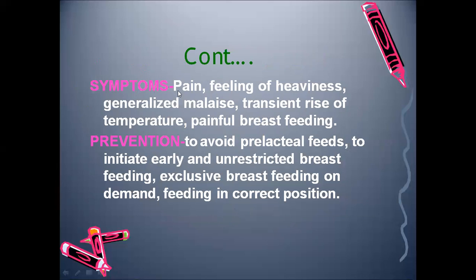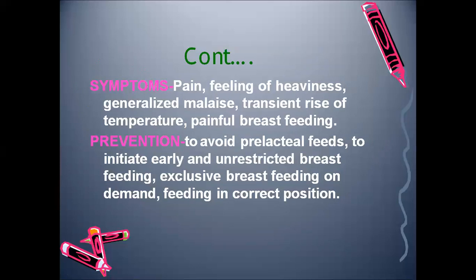Symptoms: the mother will feel pain, heaviness, generalized weakness, malaise, transient rise of temperature, and painful breastfeeding. Prevention is we should avoid prelacteal feeds. What is prelacteal feed? It is a feed which we give before introducing the baby to the breast milk. In some cultures, some customs, they will give honey or something gold.